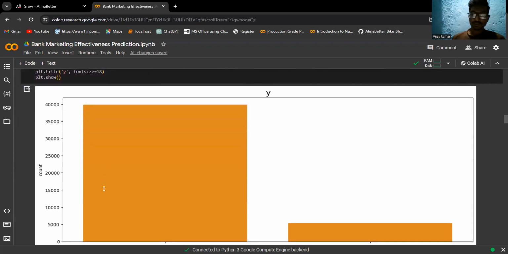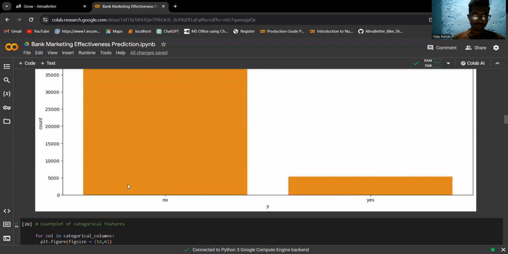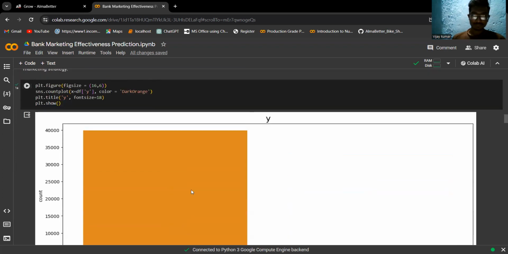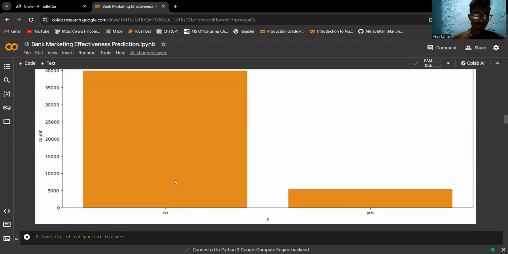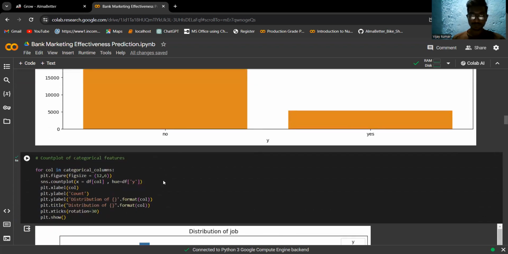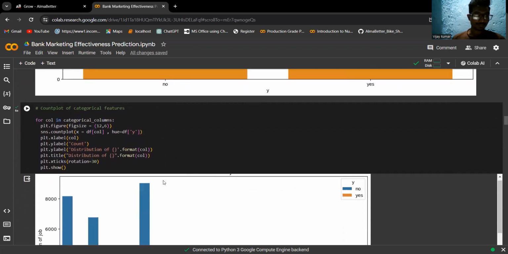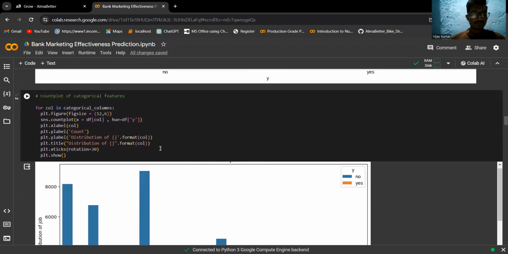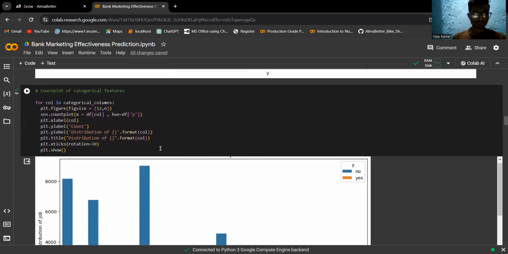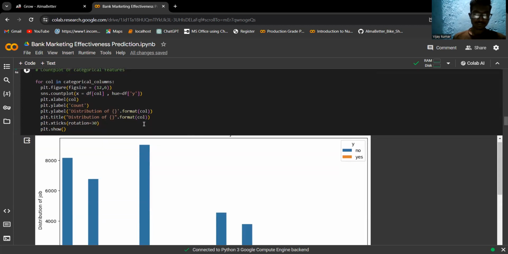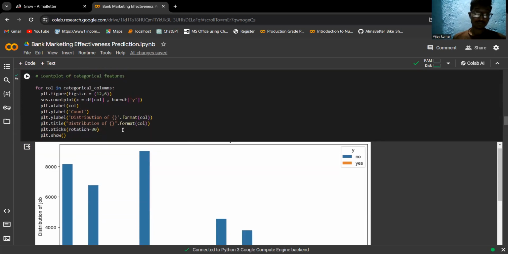Now we'll check our target variable. The target variable is mostly comprised of no response. Now we'll analyze our individual independent variables with the target variable. We'll compare independent variables with the target variable.